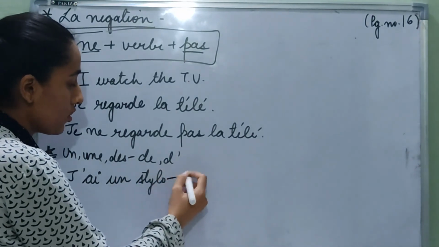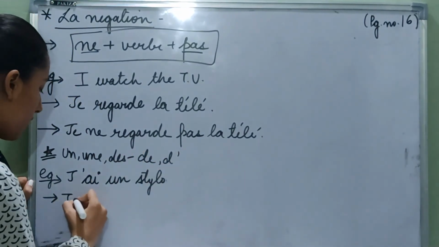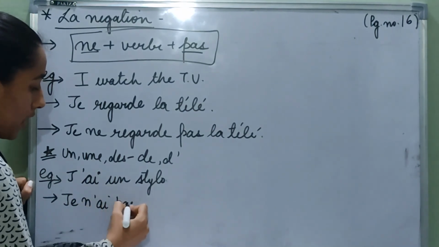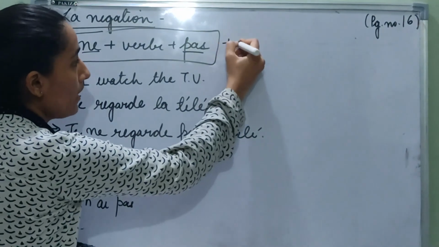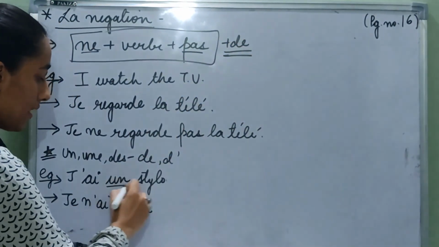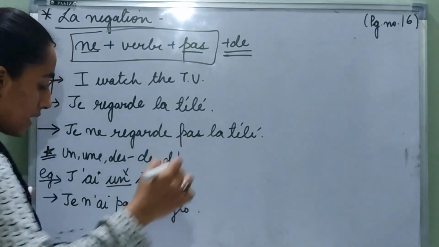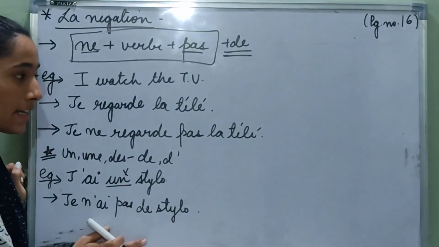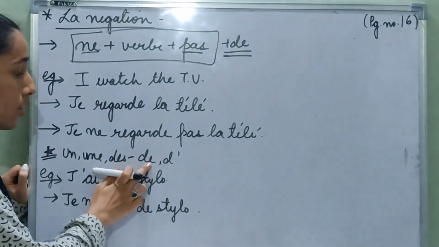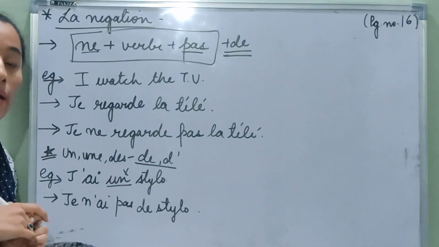This is my sentence, j'ai un stylo. So the negative of this sentence will be je n'ai pas. Now after pas we will add de, and un will be removed. Je n'ai pas de stylo. This means that I don't have any pen. But this does not work with the definite article. We don't put de or d' in the case of the definite article.